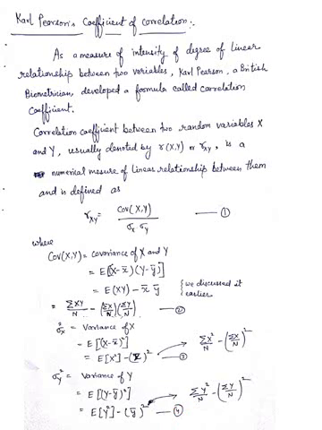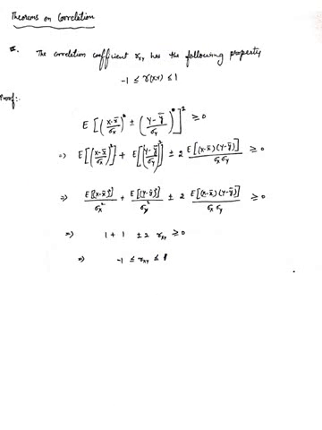Now we move to the next slide. There are certain basic theorems applied on the correlation. The first theorem states that the correlation coefficient has certain limitations: its value, the correlation coefficient r, must be between -1 and 1. -1 says perfect negative, +1 says perfect positive. And this is the derivation of this property. You can easily obtain the calculations.